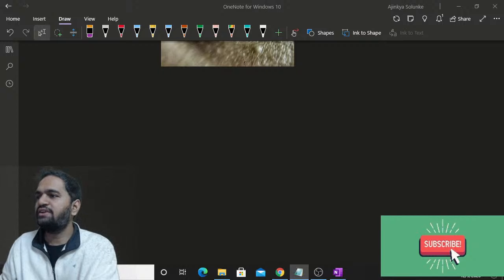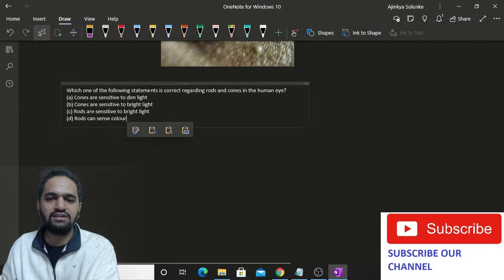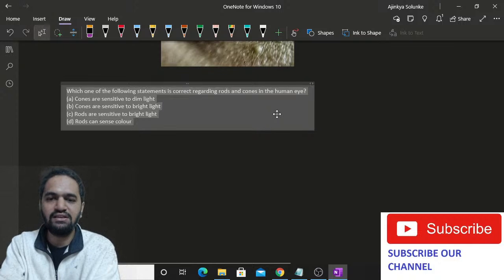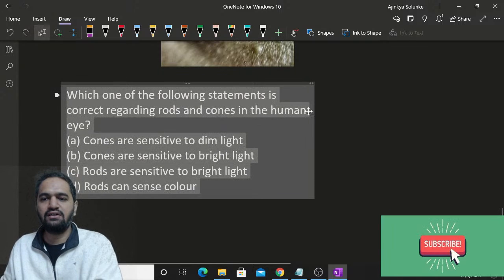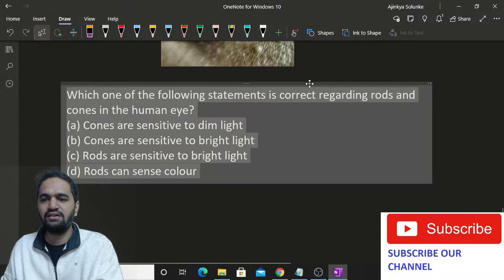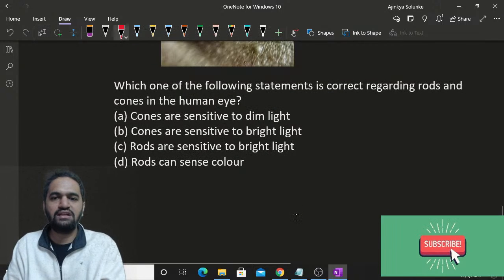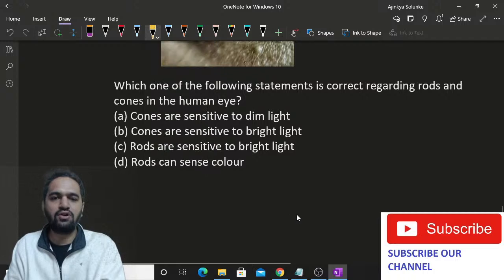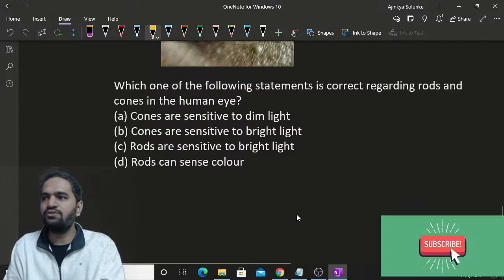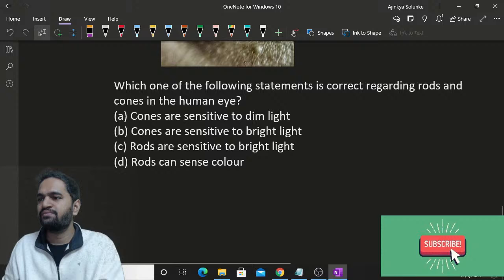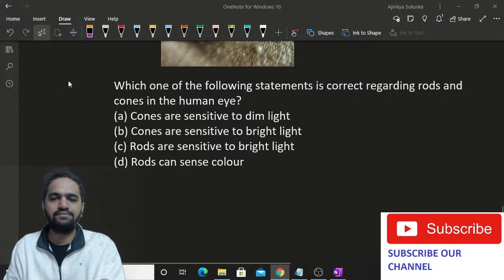Okay. Now I had told you that there are certain cells in the retina. There are light sensitive cells in the retina, and I just want to know what is the function of them. We have two types of cells, cone cells and rod cells in the eye. I just want to know the answer for this question. Read the question and give me the answer.